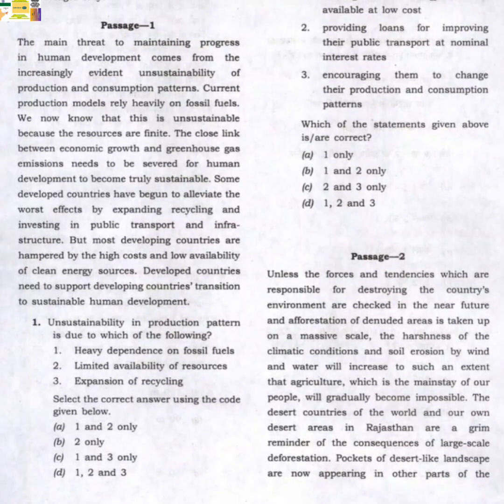Question number 1, based on the above passage: unsustainable production pattern is due to which of the following? 1. Heavy dependence on fossil fuel, 2. Limited availability of resources, 3. Expansion of recycling. Select the correct answer using the code given below. A. 1 and 2 only, B. 2 only, C. 1 and 3 only, D. 1, 2 and 3 only. Answer is A, 1 and 2 only.